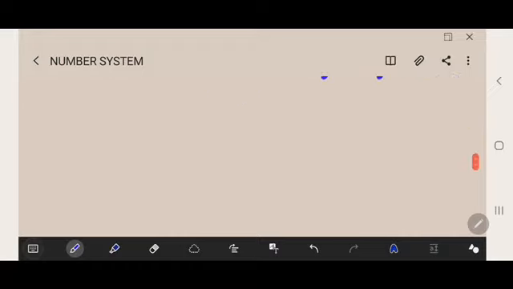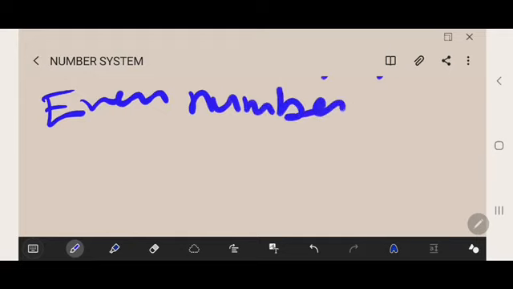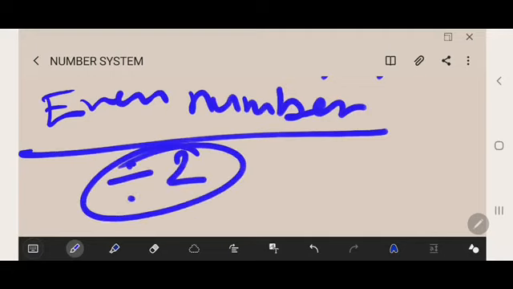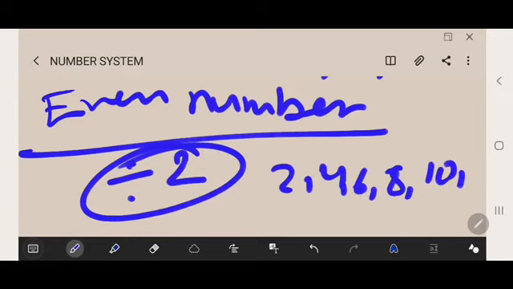Thereafter the even number. What is called the even number? An even number is a counting number which is divisible by 2. Which is divisible by 2 is called the even number. For example, 2, 4, 6, 8, 10, 12, etc. These are the examples for the even number.